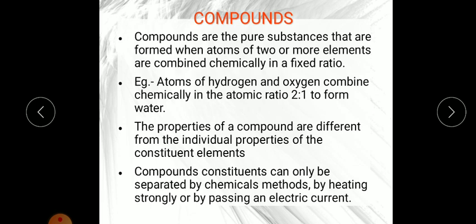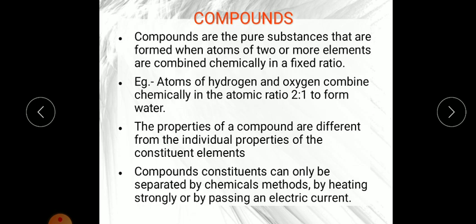So children, how can we separate the constituents of water, hydrogen and oxygen, by passing electric current through it? You will learn the process in higher classes. But remember that we can easily separate the constituents of water, hydrogen and oxygen, by passing electric current through it. If we pass electric current into acidulated water, we can collect both hydrogen gas and oxygen gas separately.